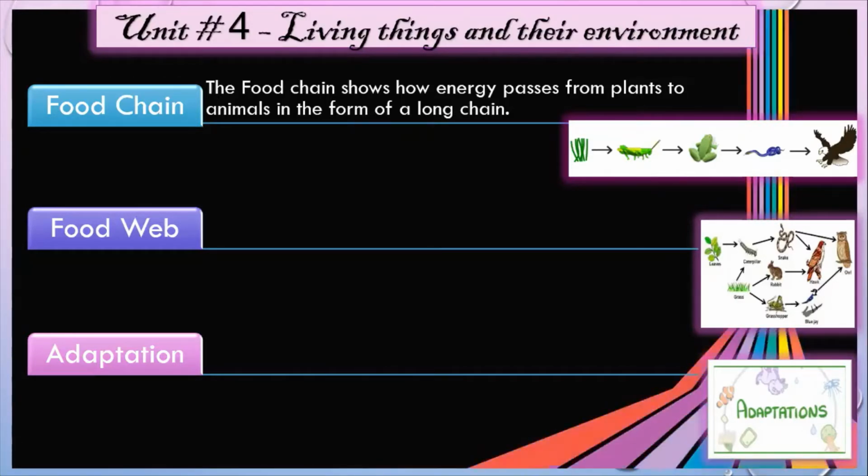Temperature: we all know that plants die if the temperature is not right. Plants and animals need to live in a particular temperature. If the surroundings become too hot or too cold, they may die.